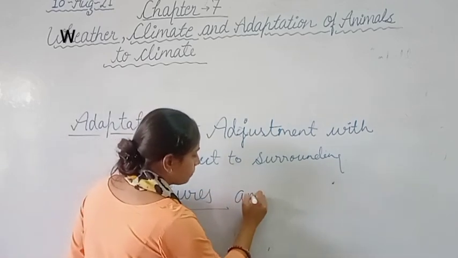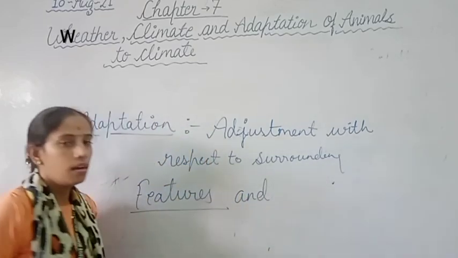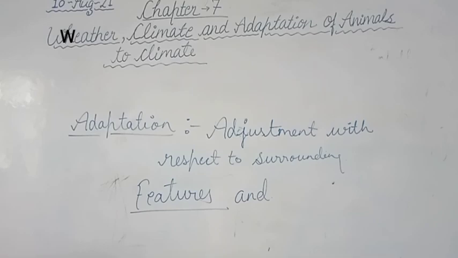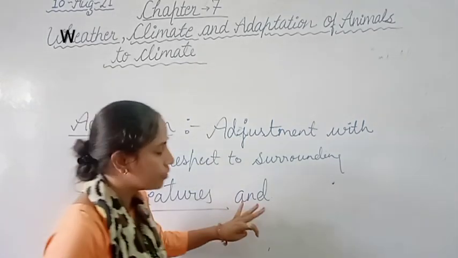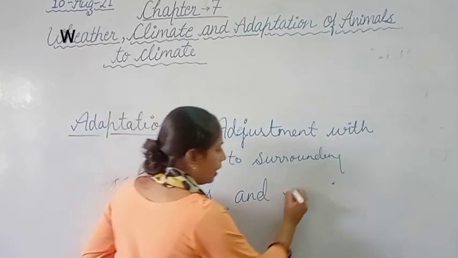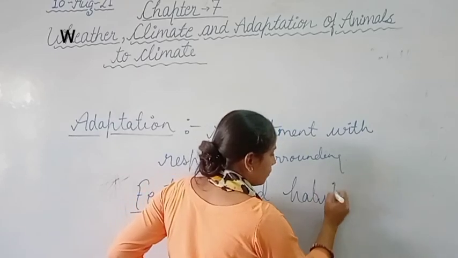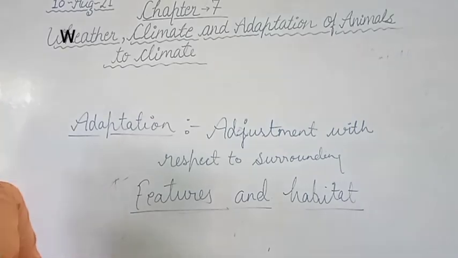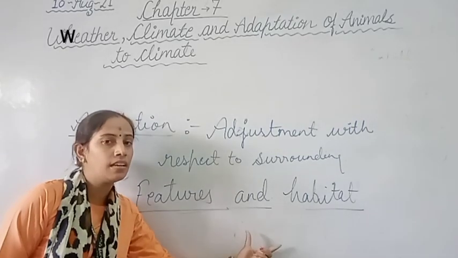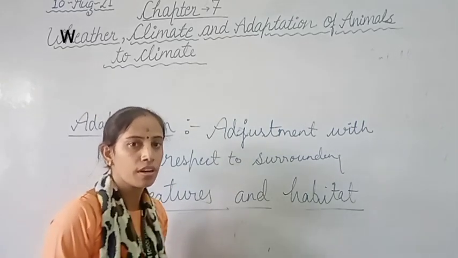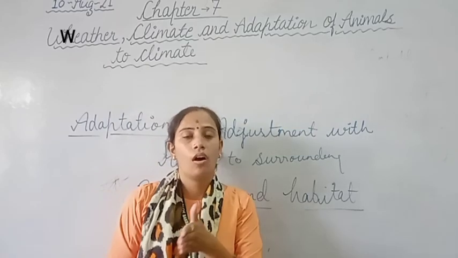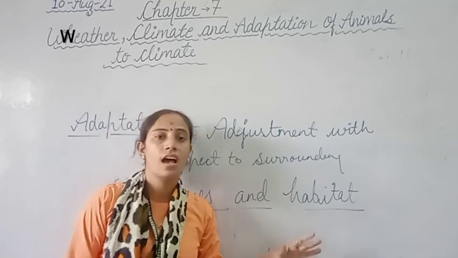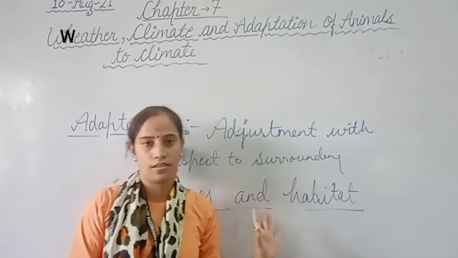They have specific features and habitat. So these things help living organisms survive in an environment which is unfavorable to them.